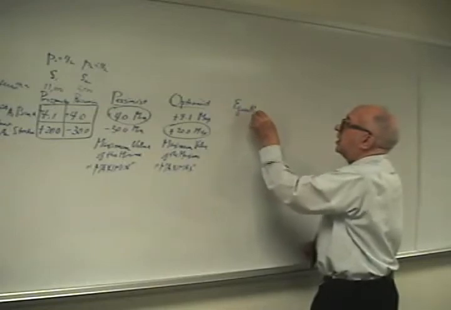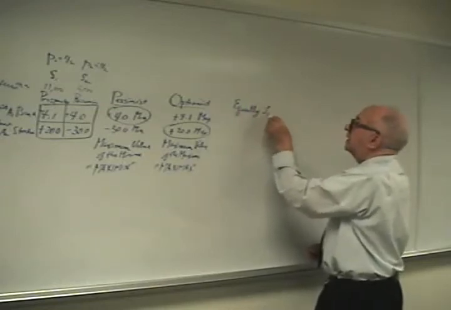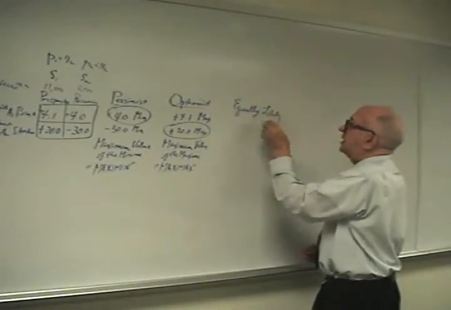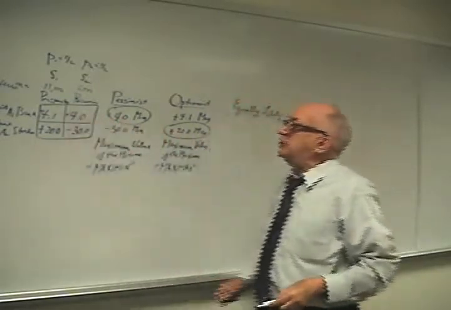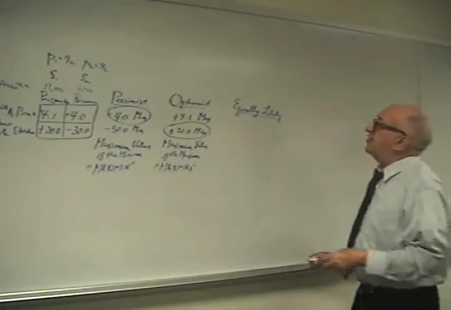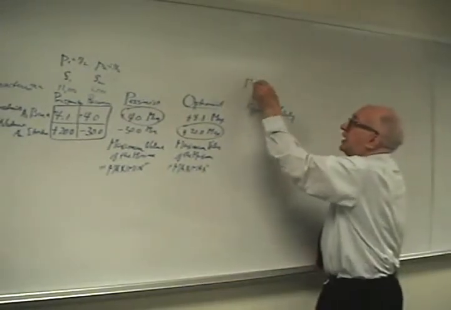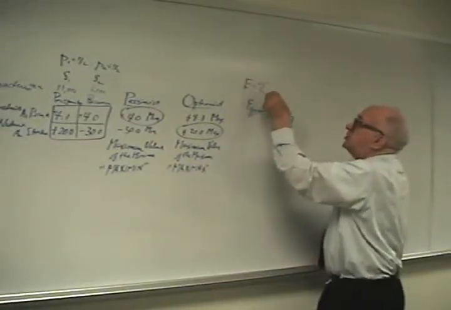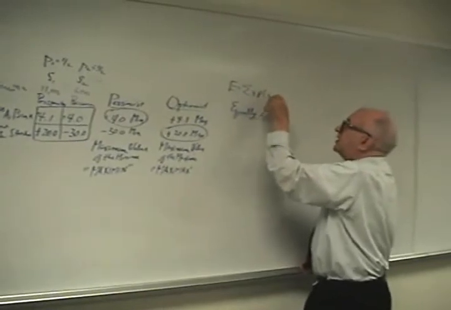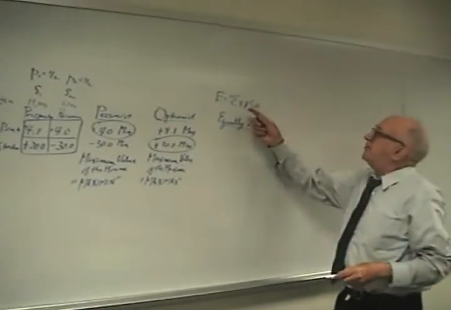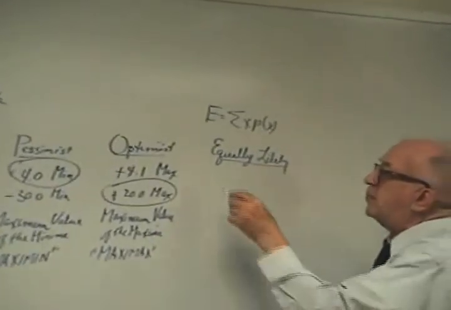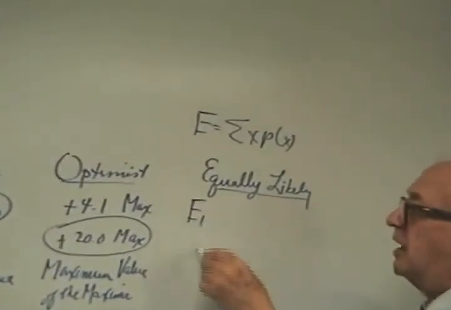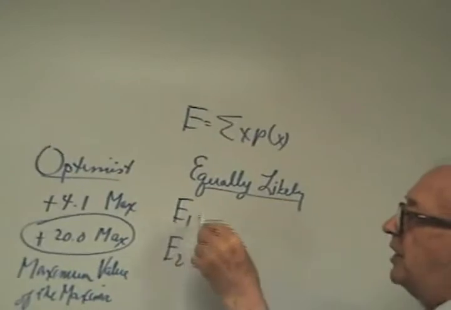These 2 events are equally likely to occur. So the magical formula is E equals the summation of X times P of X. That means the summation of the event times the probability of the event. In this case, we come up with an E1, and we come up with an E2.